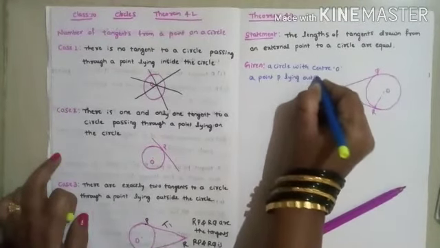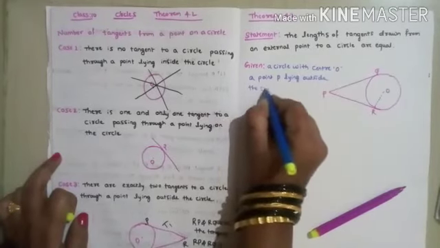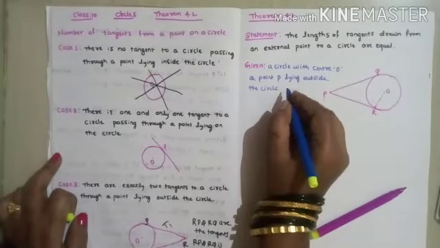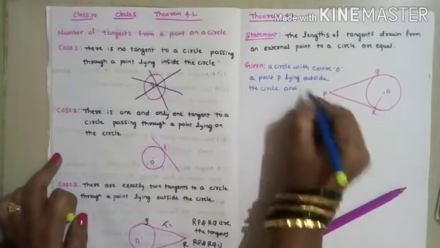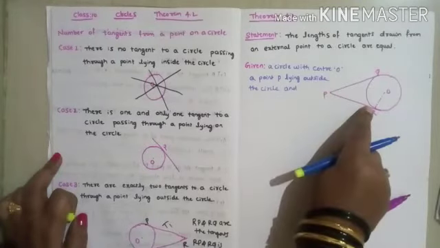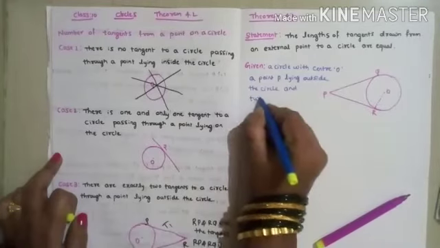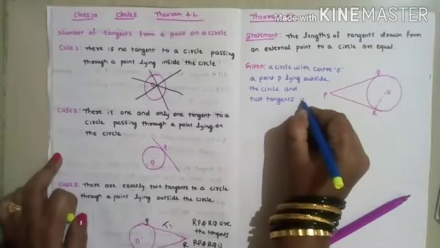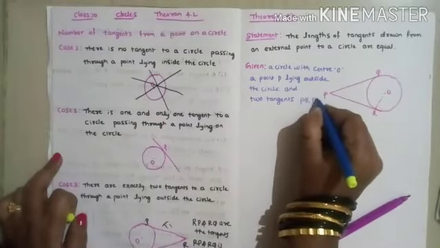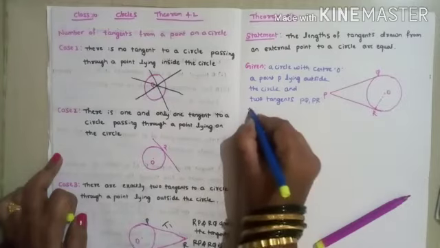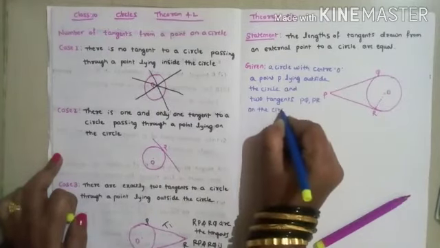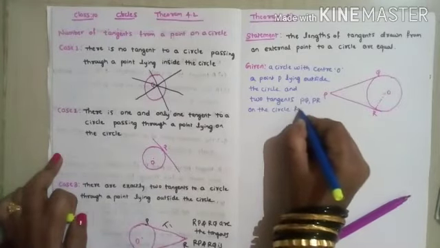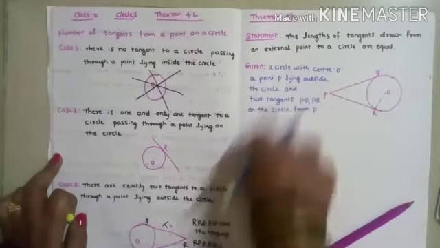and which are the two tangents here? PQ and PR are the tangents, two tangents PQ and PR to the circle from P. Here you can write this in your own words also.